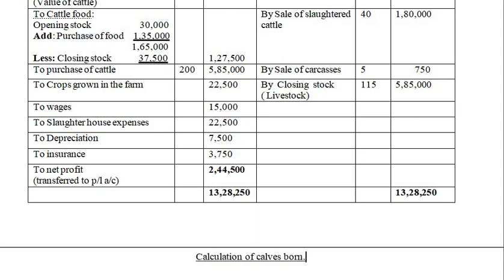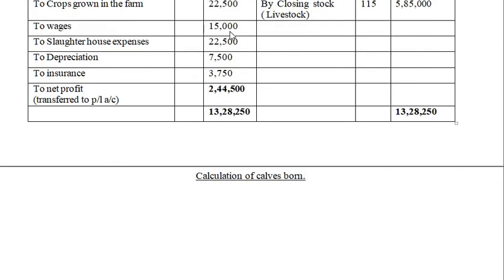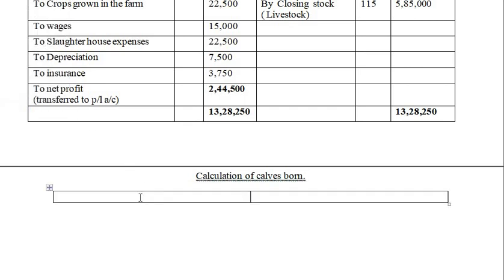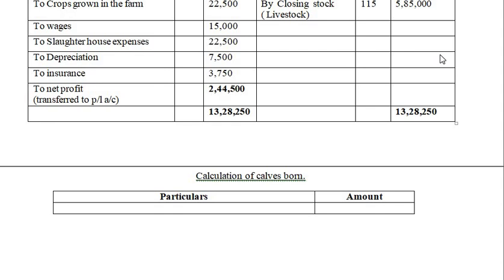Now here we will prepare a table and make two columns, one is particulars and the next is the amount column. We are finding out the calves born.